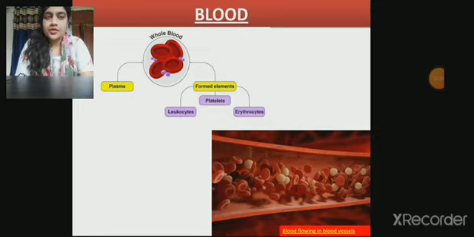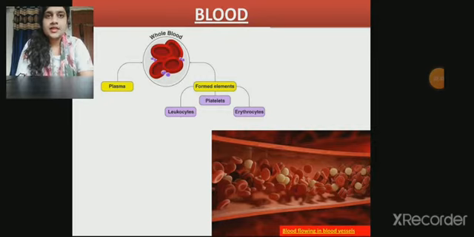Moving to the erythrocyte, erythrocytes are also called RBCs. Students, you must see that your blood is red in color. Do you ever think why your blood is red in color? This is because our RBCs have a pigment known as hemoglobin, which is responsible for the red color of the blood. Now RBCs are enucleated.